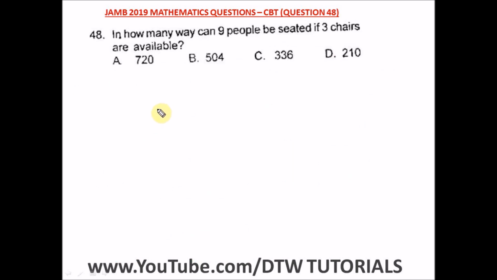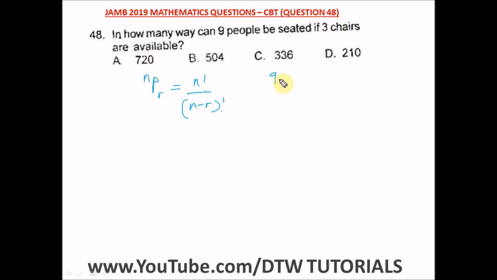Question 48 of the JAMB 2019 Mathematics Past Question, that's your UTME CBT exam. It says, in how many ways can 9 people be seated if 3 chairs are available? So we have 3 chairs available. So how many ways can 9 people be seated? So this is arrangement and it's permutation. Remember the formula for permutation, nPr is equal to what? n factorial over n minus r factorial.